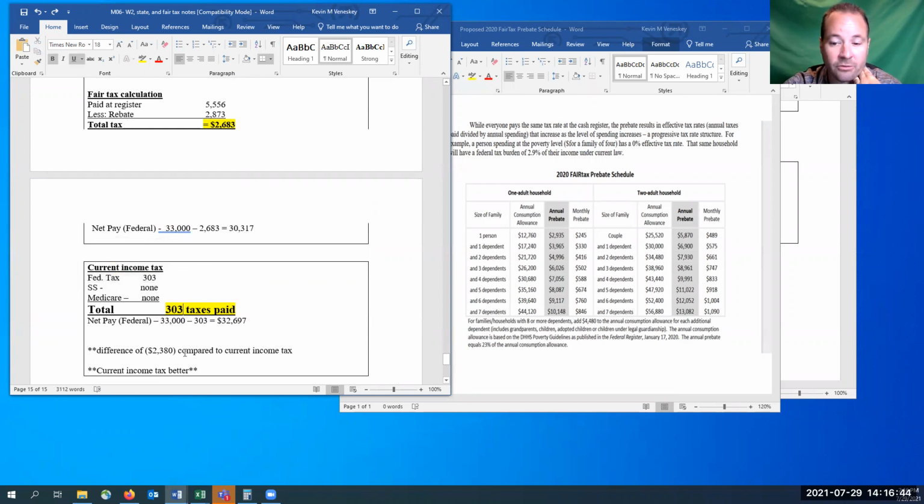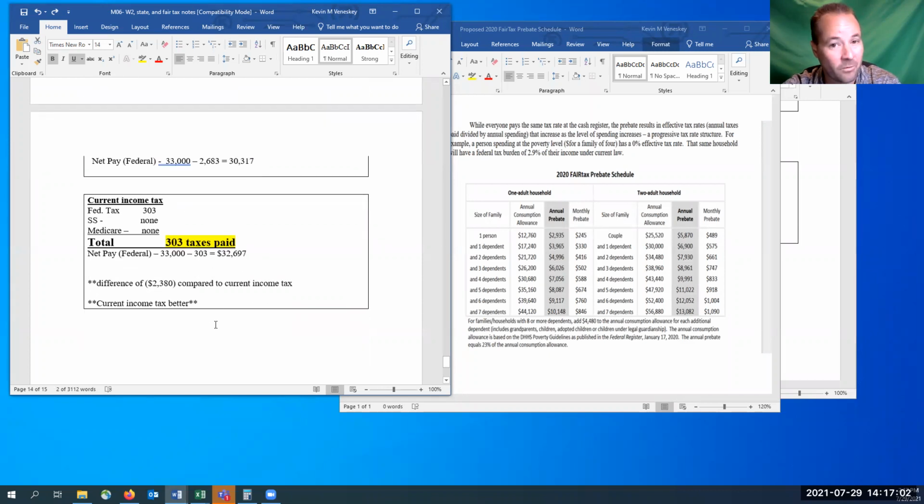So she's only going to be paying $303 this year in tax with the current system, compared to the new system, $2,683. So paying their fair share, they're having to bear a little bit more of the bill. So in this one, number 4, the current income tax system is better.